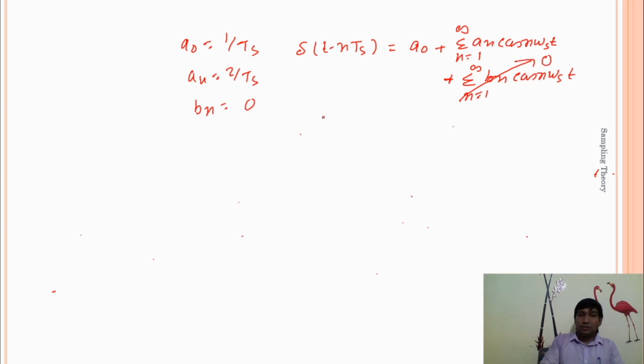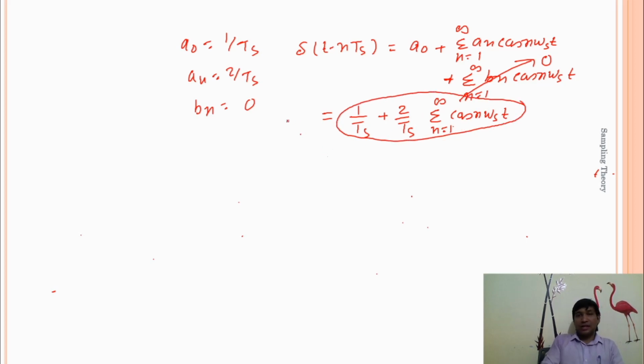After putting the values of a naught and an, this impulse train signal can be represented with a naught equal to 1 by ts and an equal to 2 by ts, and the summation n is equal to 1 to infinite cos n omega s t. This expression represents the periodic signal del t minus n ts. So this is all about point number 5.